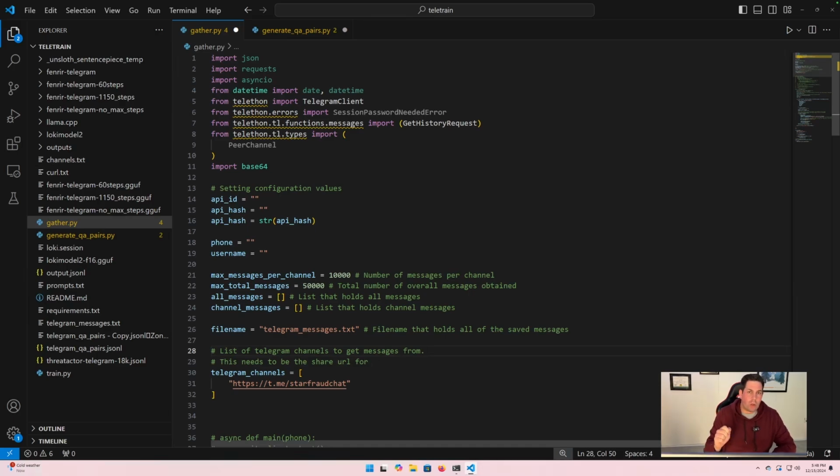Looking at all the code that's in the GitHub repo in the description, and thinking about our high-level process, it starts with gathering the data. We're gathering data from Telegram, and the Telegram API, for lack of a better term, is just kind of weird. There are a couple of Python packages, but the one that seems most supported is Telethon. We can use the Telethon Python library to interact with the Telegram API. So that's what we're doing here.